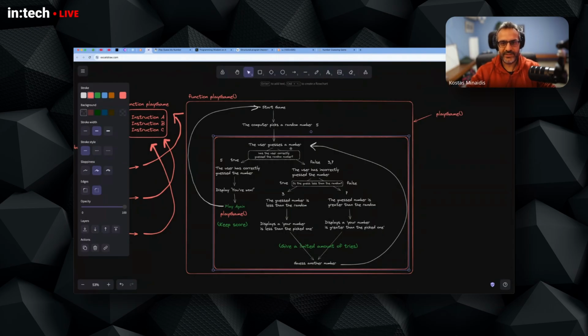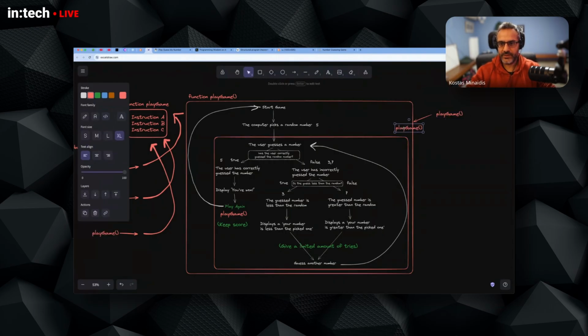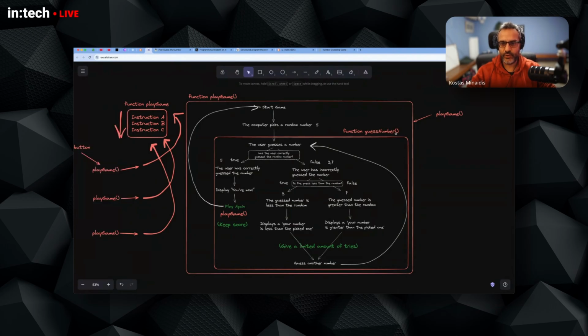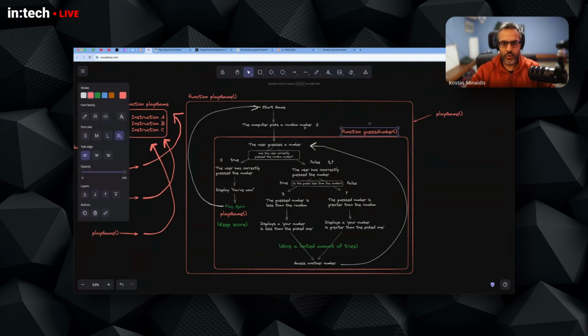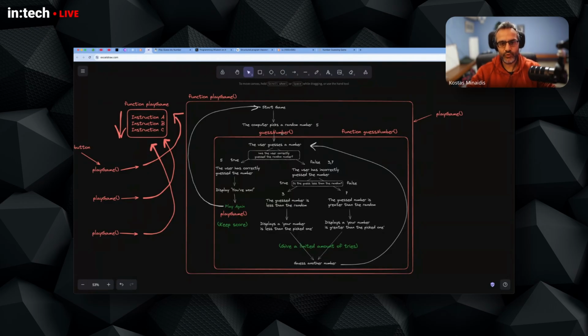We call it once here. So let's name this function, I don't know, guess number. So we define the part of the code that should be reusable. We call it, first of all, when the user is ready to pick a number. So we should call this so that this code gets executed after the computer has picked a random number.